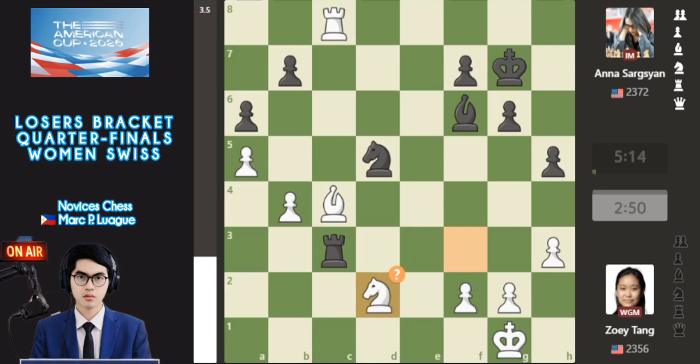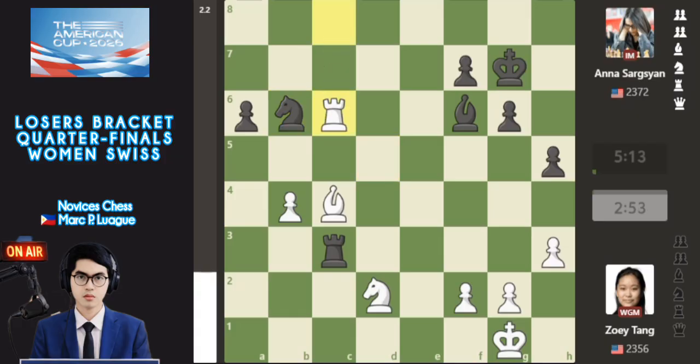So knight d2 here by this one by Zoey Tang, and b5 by Sargsyan, threatening the bishop. Oh my god, so very dangerous for white here. So because this is a b5, or maybe b5 without threatening the bishop, so it means, so how do you bishop with backwards here? And with more of this one with emphasis captured with Zoey Tang, knight takes without threatening the bishop, and rook c6 attacks the knights. Bishop d4, what happened? Nothing special by this one with Sargsyan, so this is a given bad move here.